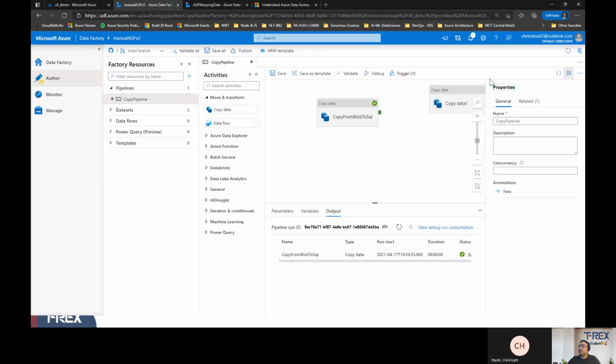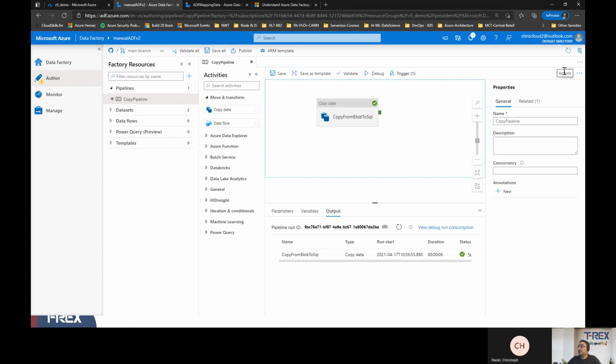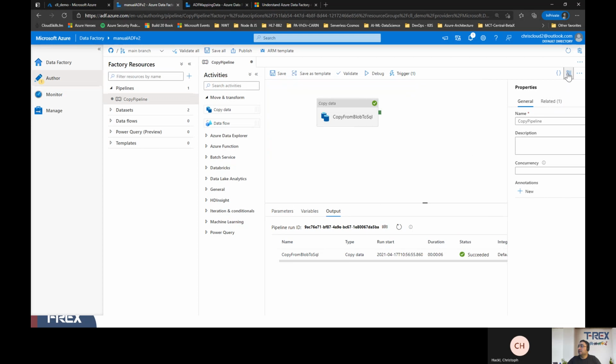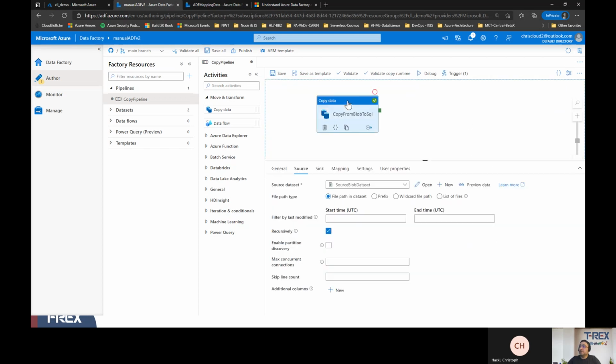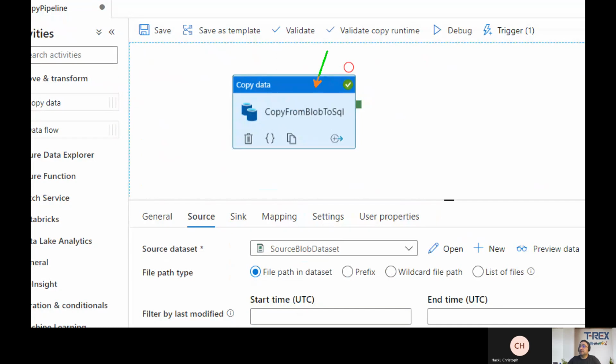Let me just click on it and delete this one because we are not going to use that one, and then I will slide this. So I have already created a copy data activity, as you see here. We are going to look at what the source of data is as a connection, what the sink is, and if there are any mappings, where these mappings are, and then we'll validate our pipeline.